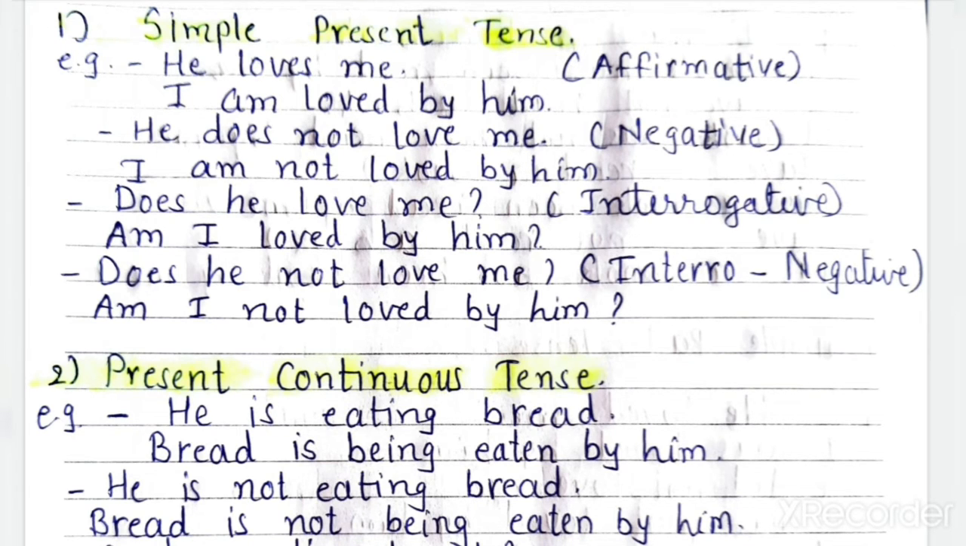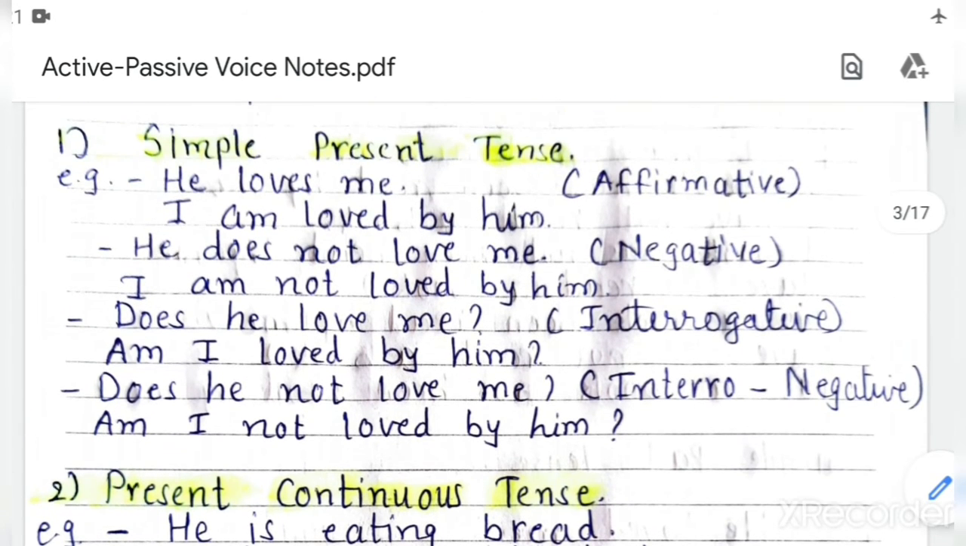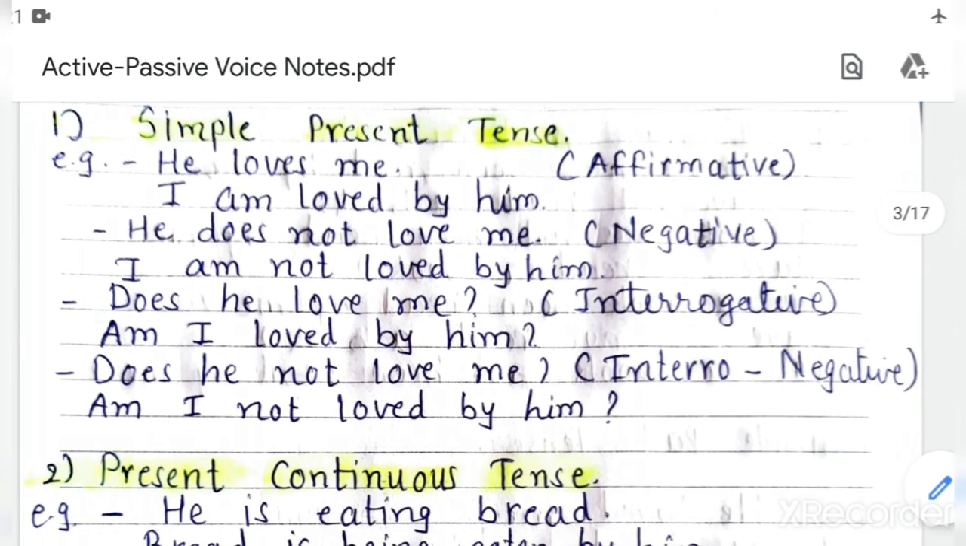I am loved by him. What is the object case of he? Him. So he will be converted into him, me will be converted into I, because me is changed to subject, so I will come, and he is changed to object, so him will come. Understood? And always we use the third form of the verb, so loved. Understood?